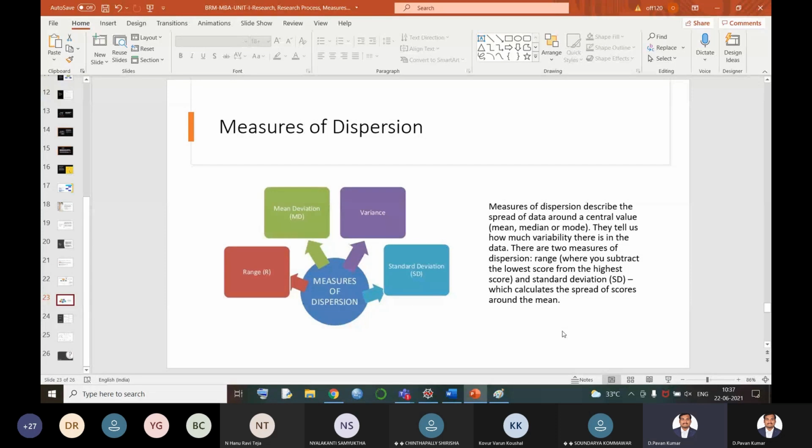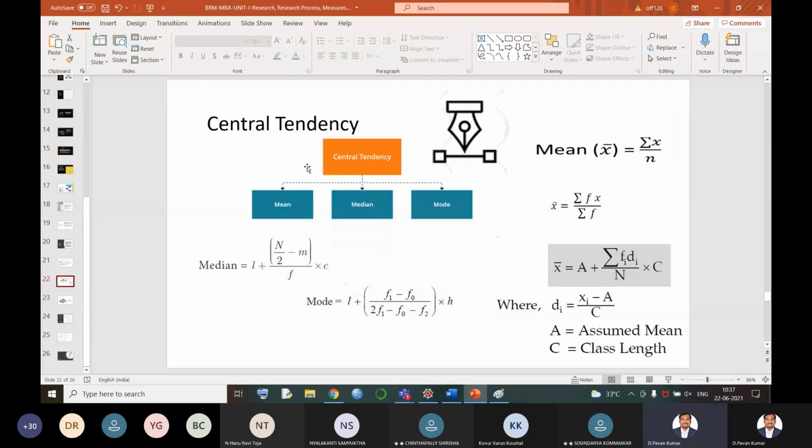That means if our average is greater than 70, I can say that all the students are first class with distinction. If your average is only 62.5, that means I can say that the students in the class are only first class students. That means the only one value which is going to describe all other values in the given distribution is called measures of central tendency. In that we have mean, median, mode. Mean is the average of the given observations, median is the middlemost value of the given observations, and mode is the most repeated value of the given observations. So this is how we found out central tendencies by using different types of formulae.